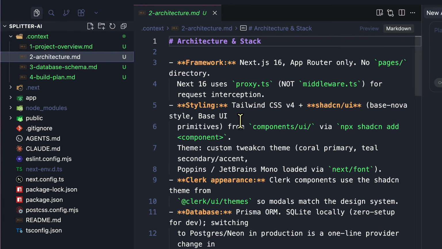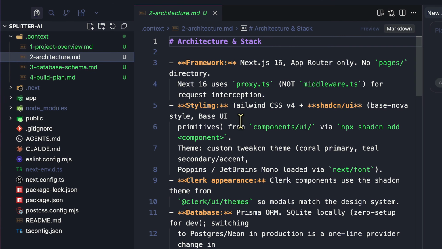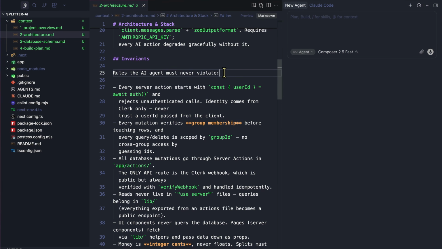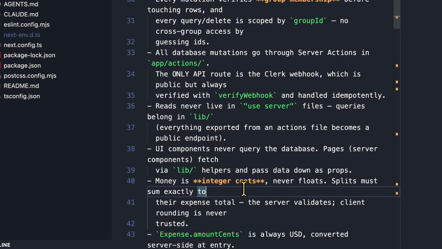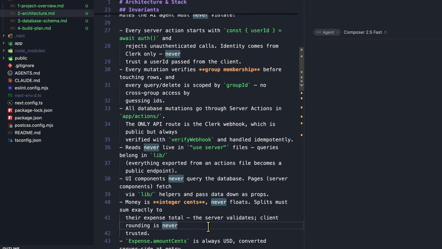The second file is the architecture file. It's the stack, and my favorite section anywhere in this repo: invariants. These are the rules that the agent must never break no matter what I prompt. So for example, money is integer cents. This is what I've defined, never floats. Splits must sum exactly to the expense total. The server validates, the client rounding is never trusted. The server is the one that's responsible for it.